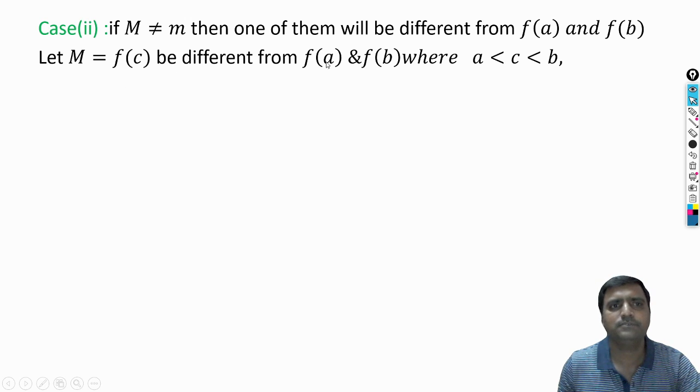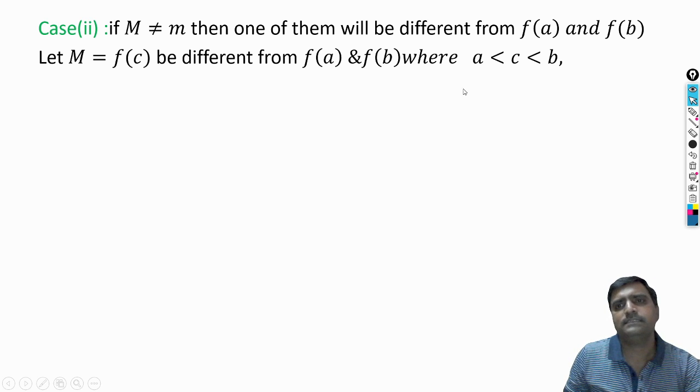Don't think it is actually different from f of a and f of b, we are just imagining. So this f of c is different from f of a and f of b. That means M is not equal to f of a and M is not equal to f of b. So when a less than c less than b.